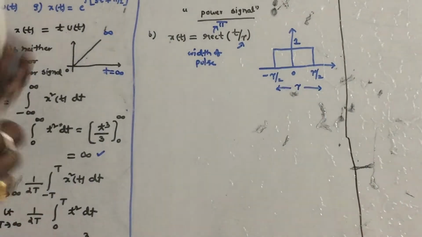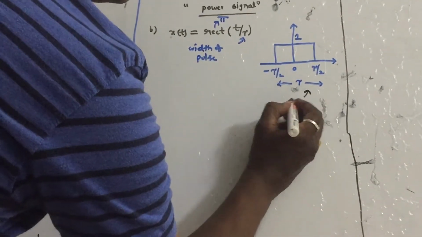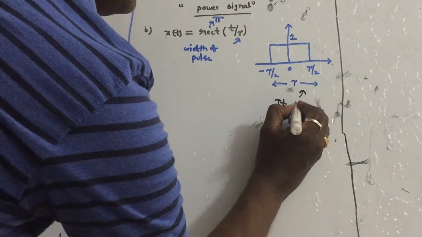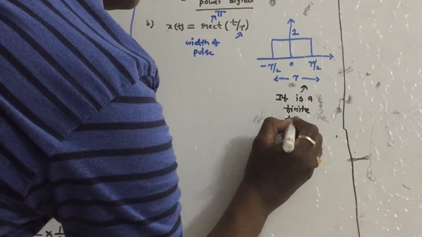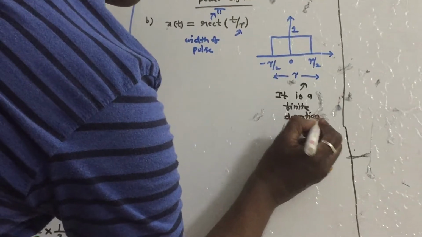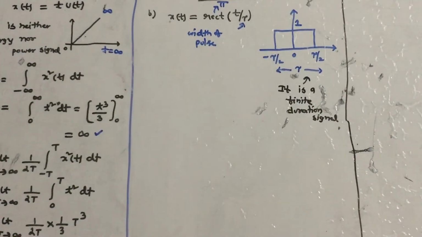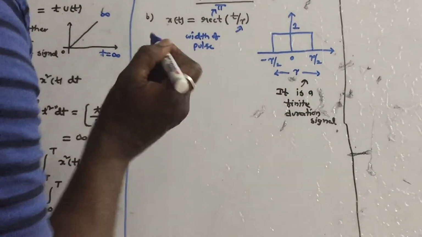First you have to draw the nature of the signal. What is the signal? It is a finite duration signal. You can clearly see that it is in between minus tau by 2 to tau by 2. It is a finite duration signal. Therefore it is an energy signal, and power will come out as 0.